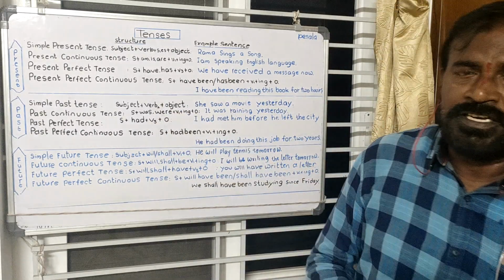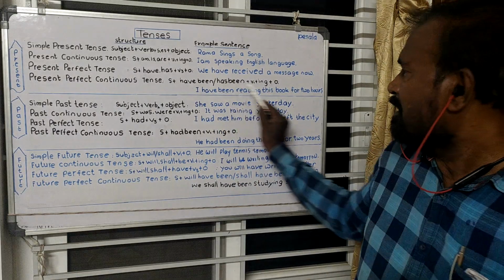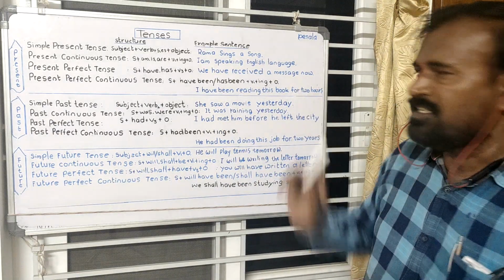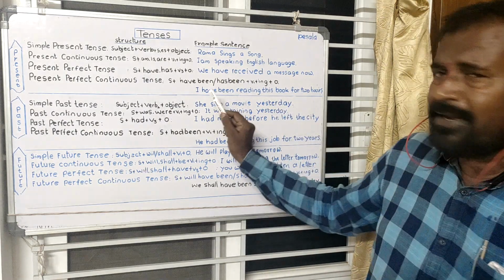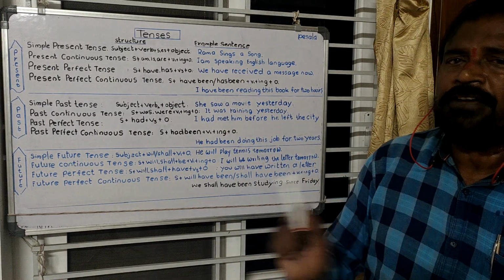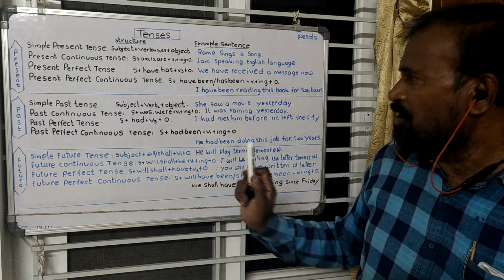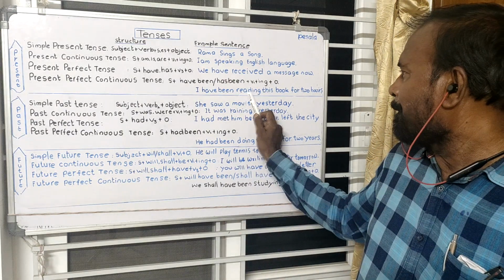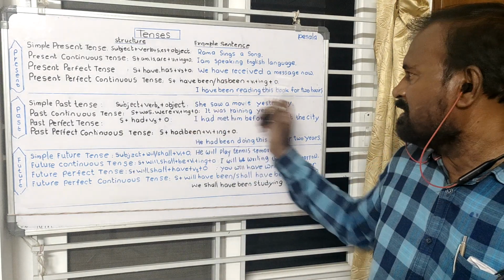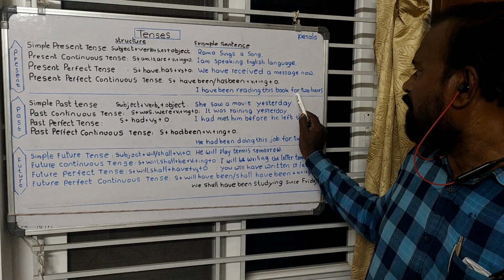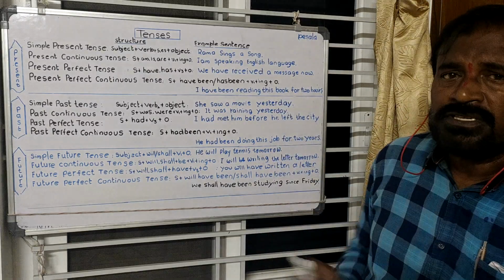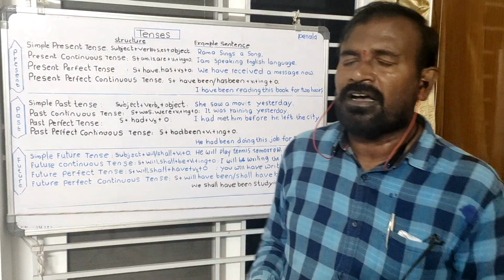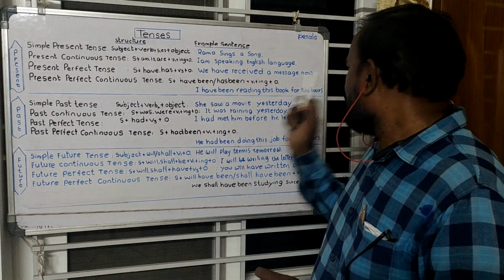But here we have to see two things. They are for and since. If we are expressing a period of time for present perfect issues, we utilize for, whereas since is used for a point of time.